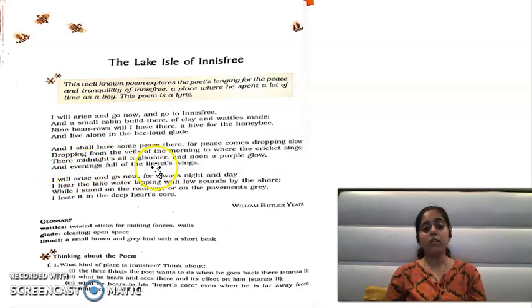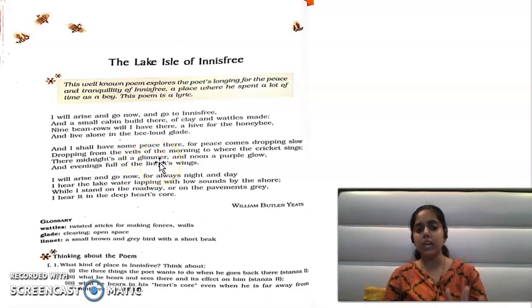There midnight's all a glimmer. Glimmer. Now how is the midnight here? Midnight means आधी रात जो है वो कैसी है यहाँ पे? It is all glimmery. Glimmery means a very starry and very shiny midnight. Okay, so the midnight here is very glimmery.